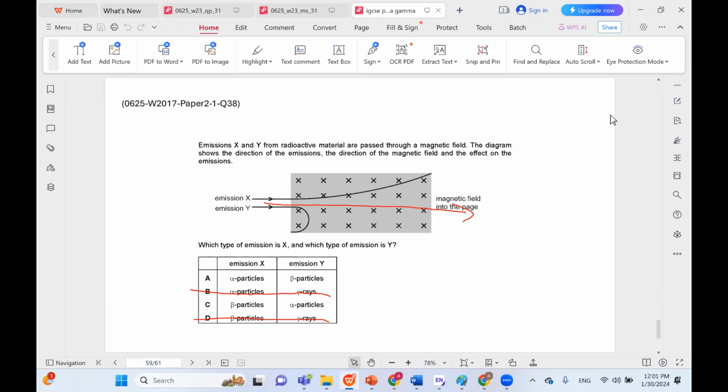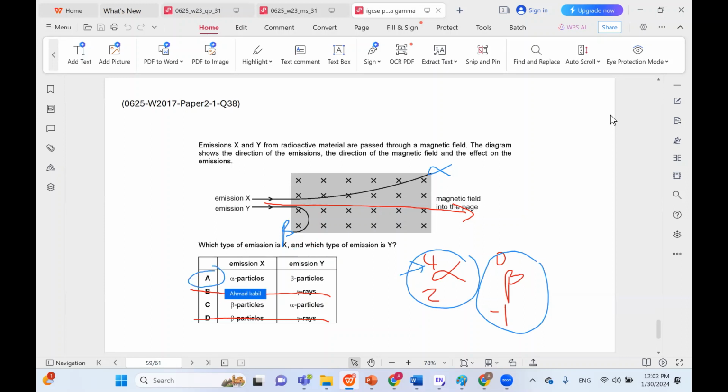There are two things you need to take into account here: the direction and the extent of the deflection. Alpha particles are very heavy. Alpha particles have a mass number of 4. Beta particles have almost 0 mass number and a negative charge. So even without doing the left-hand rule, you should be able to understand that the alpha is not deflected that much because it's very heavy. So this is alpha. And beta is very easily deflected because it's very light. So this is beta. So the correct answer, without even doing the left-hand rule, is A, just because of the weight of alpha and beta. But let's also do the left-hand rule to confirm.